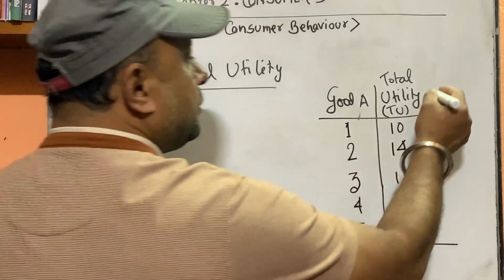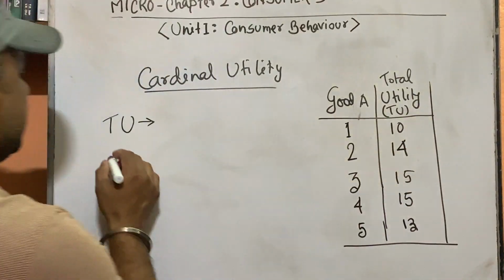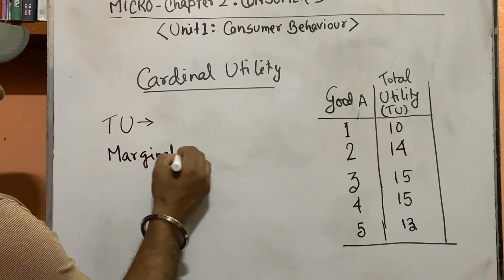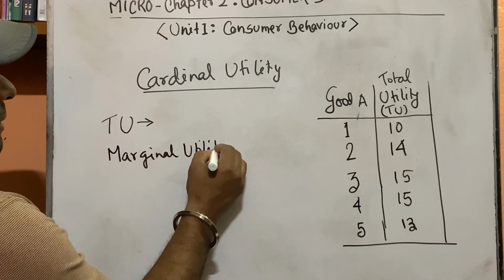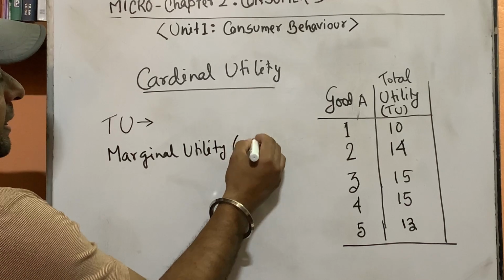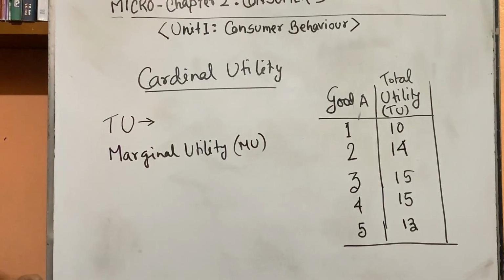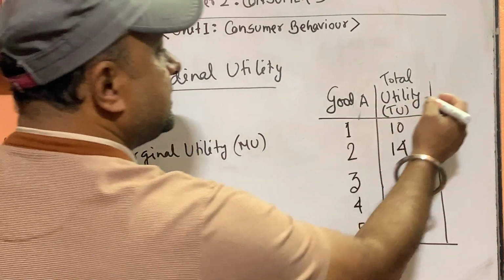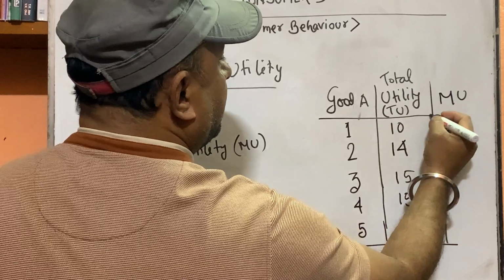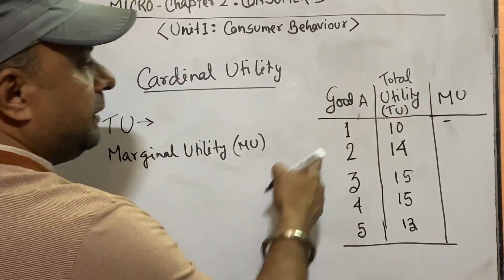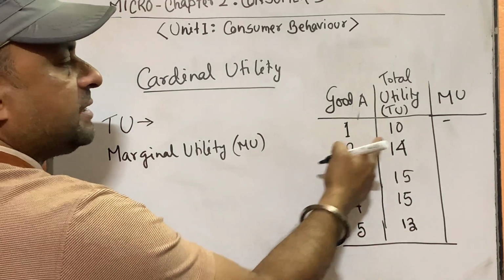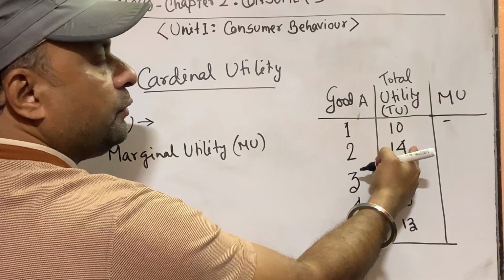Now from that we can calculate marginal utility. Marginal means change, extra. If we increase our consumption by 1 unit, how much extra satisfaction are we getting? This is our marginal utility. The first one is blank. If we increase the consumption from 1 to 2 units of good A, how much extra are we getting? We are getting 4 units extra.